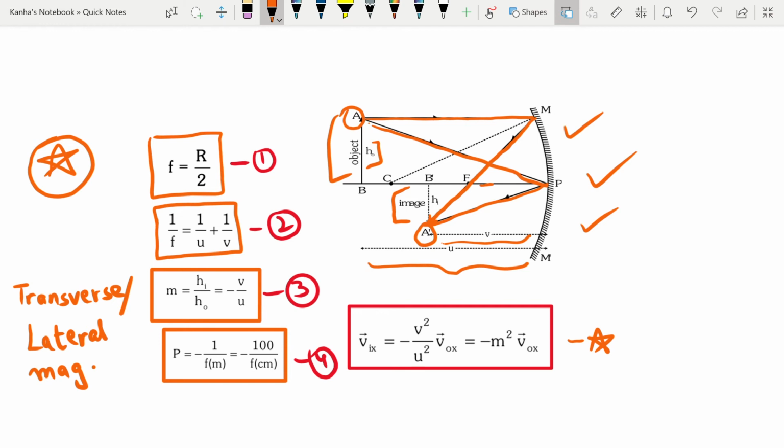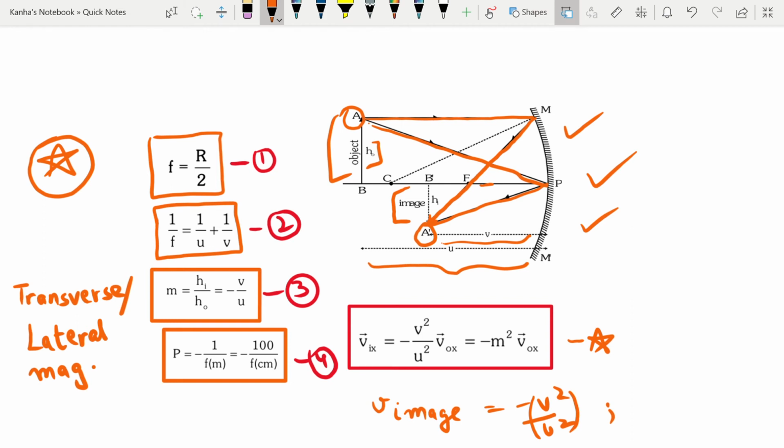Okay, but keeping that aside for now, I can easily say that Vix, for example, here I have taken just the x-axis. Most of the times you'll be taking the same. So it's given by minus v square by u square. Okay, so velocity of image is equal to minus v square by u square. So it is a negative value.